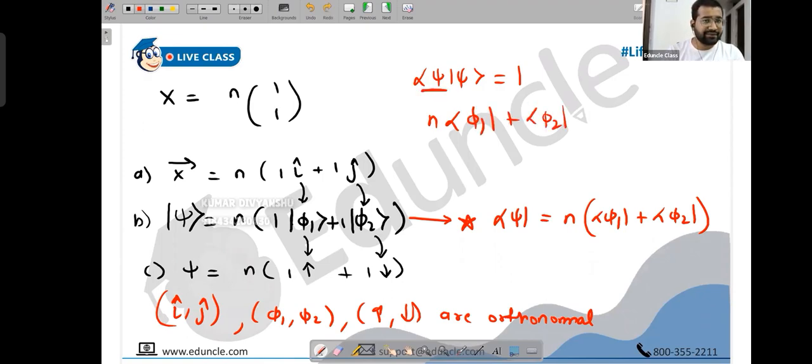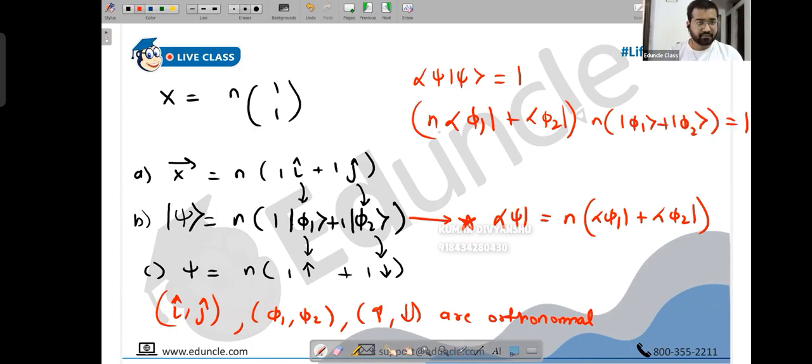This is the bra vector side multiplied with the ket vector. So this is n into, multiplied with the ket vector, n into phi1 plus phi2. This is 1. I just multiply the bra vector with the ket vector. But phi1 phi2 will be 0, phi2 phi1 will be 0, and phi1 phi1 and phi2 phi2 will multiply.